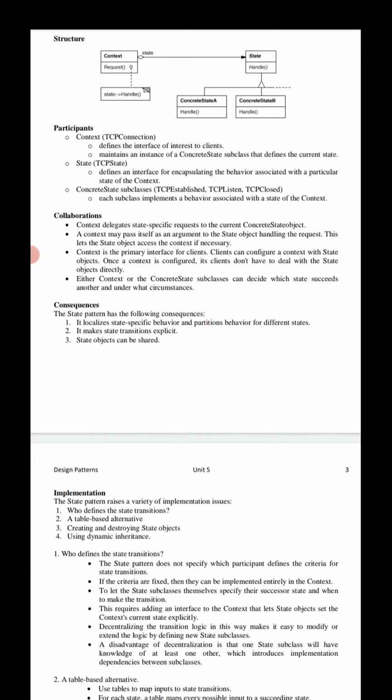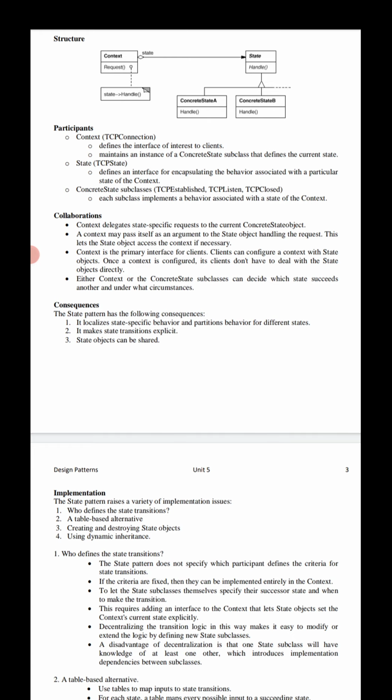In the participants, look at each subclass of the state and how we can handle it. In each state subclass, we just need to implement a behavior associated with a state of the context object.